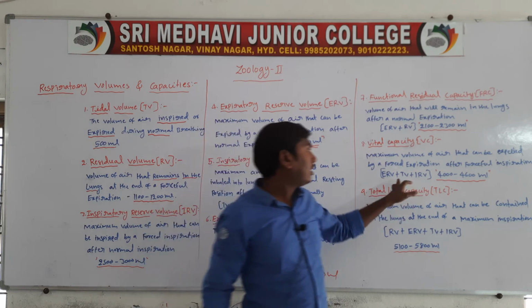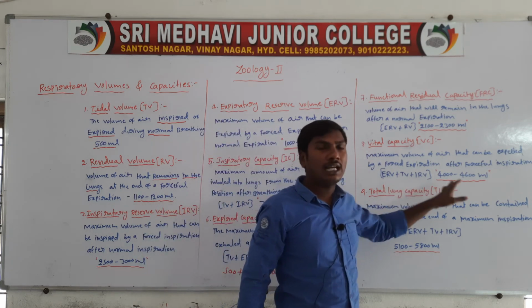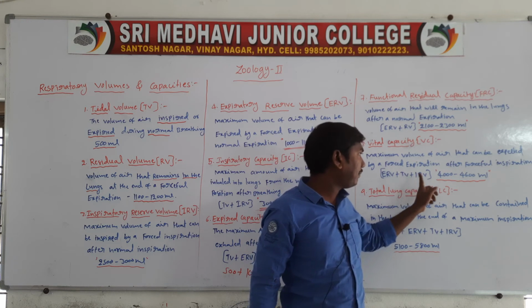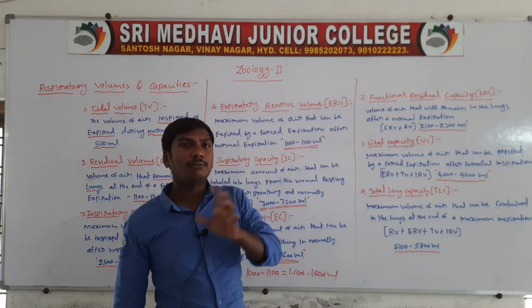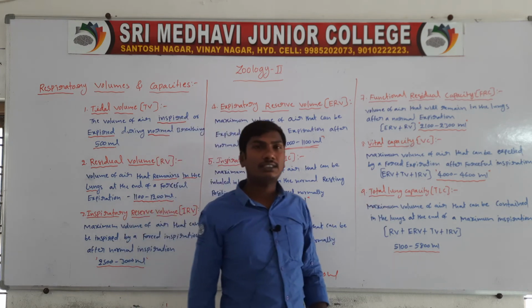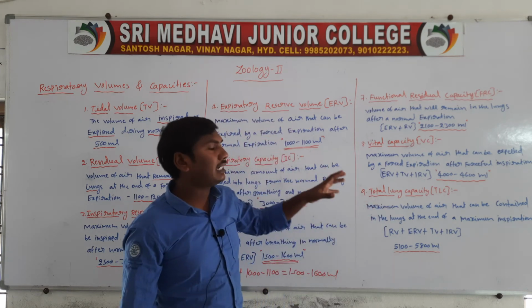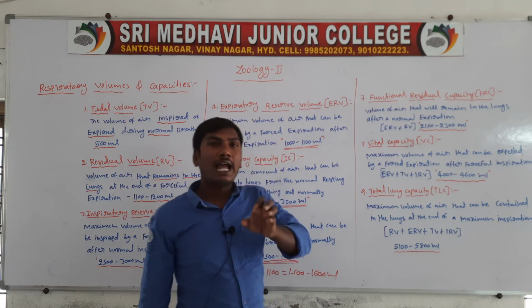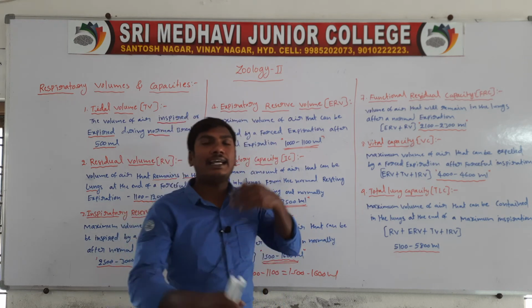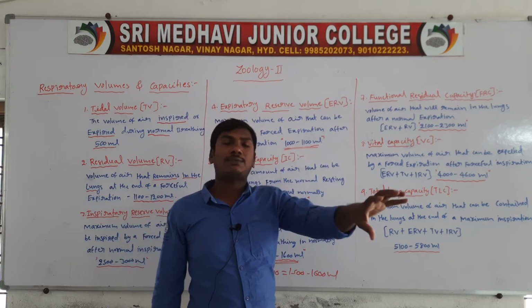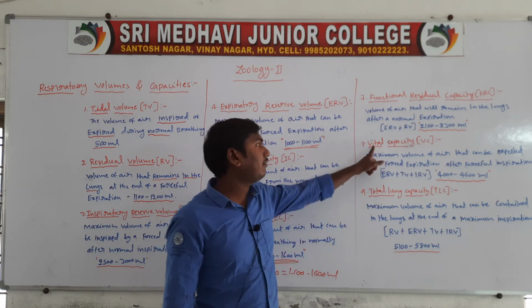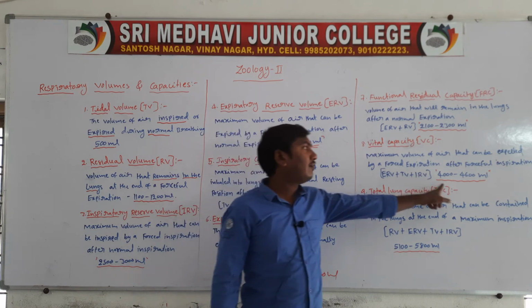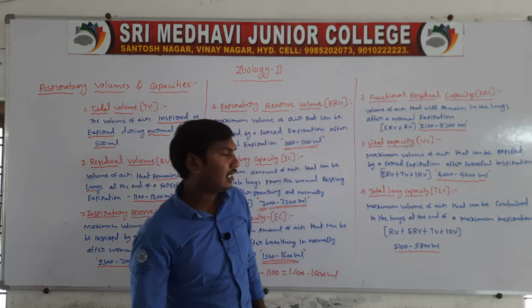It is ERV plus TV plus IRV, totally 4000 to 4600 ml. Vital capacity means the maximum volume of air that can be exhaled by forced expiration after forced inspiration, normally 4000 to 4600 ml.